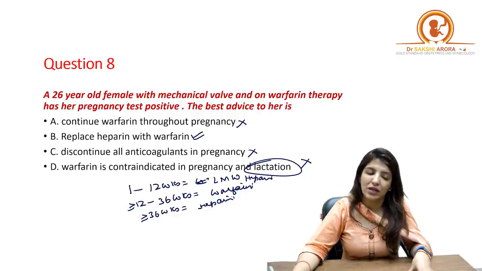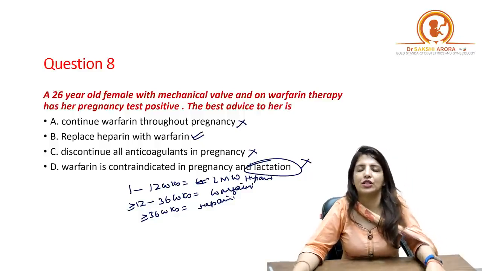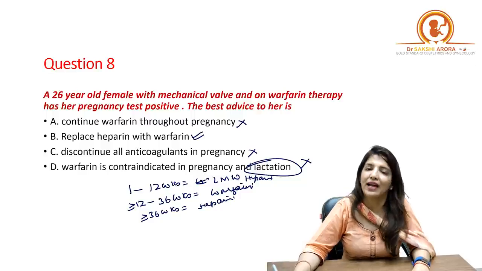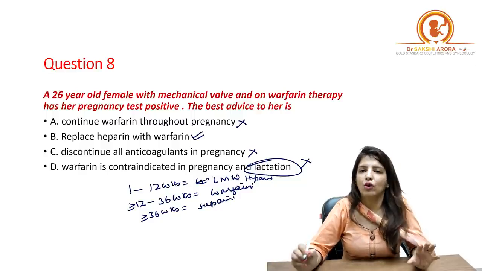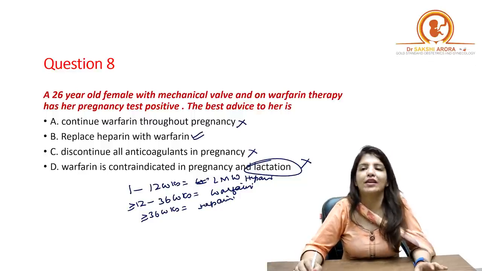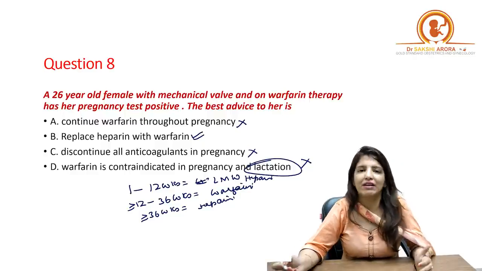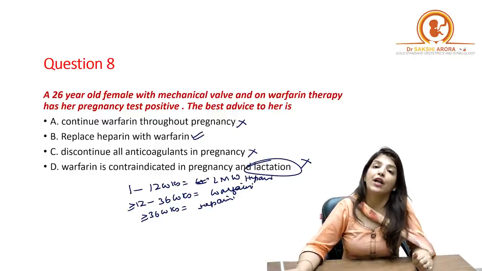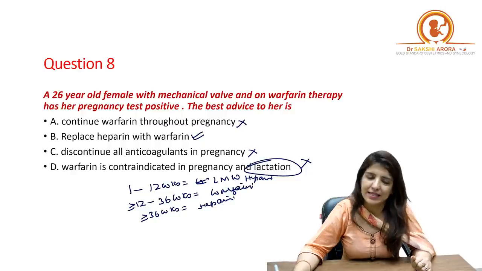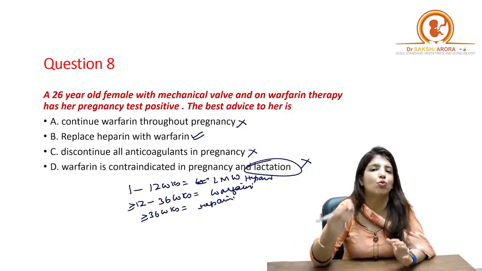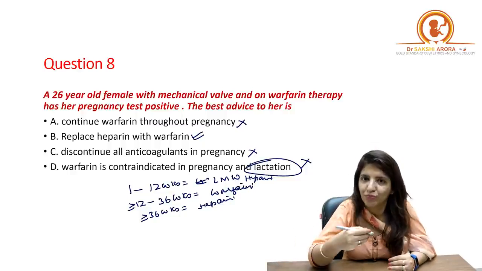Now at 36 weeks, I am going to tell the patient that now you have to switch to heparin. That is because, as I told you, warfarin can cross the placenta, right? Heparin doesn't cross the placenta. Because warfarin can cross the placenta, it can lead to anticoagulation in the fetus also, right?